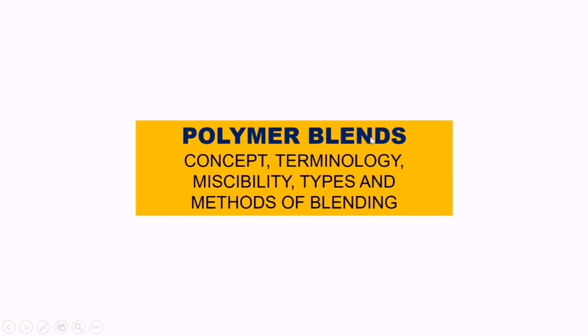For example, homopolymers and copolymers, and a number of them are available in the market, but polymer blends are also required whenever unique properties are needed to fulfill the desirable need of field application